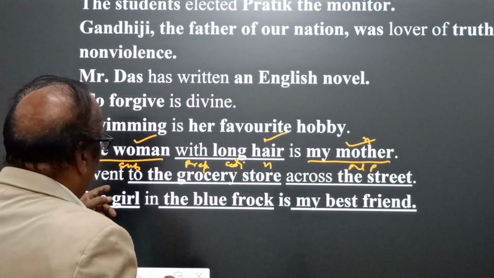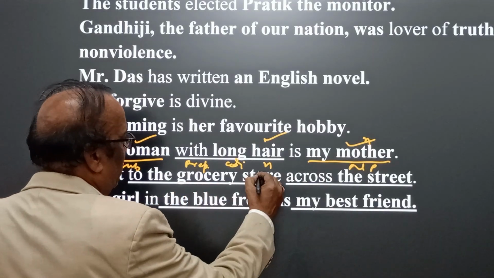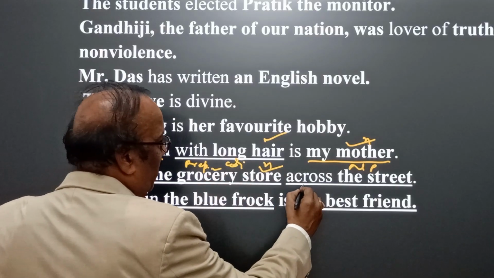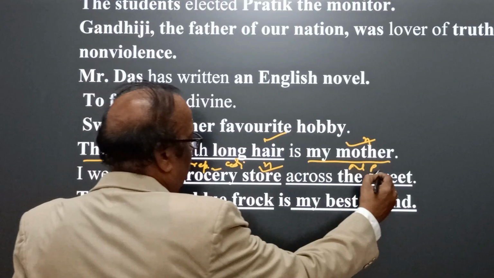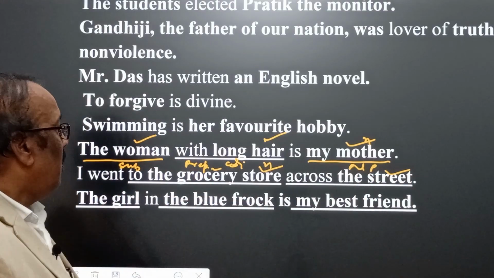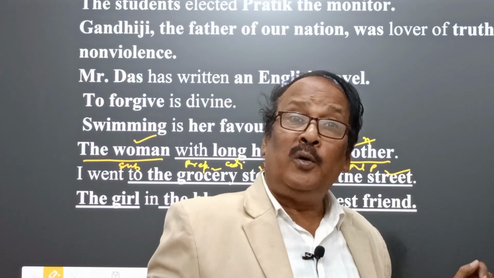Again another: I went to the grocery store across the street. Here grocery store, grocery is a noun. We find store and grocery, both are nouns. The head noun is store and the classifier is grocery.